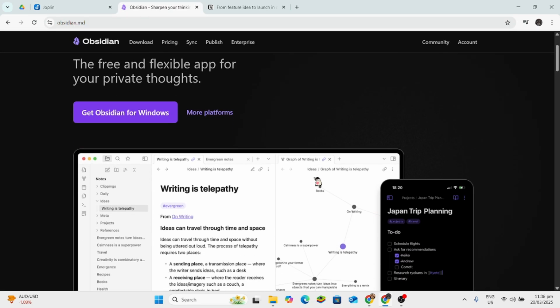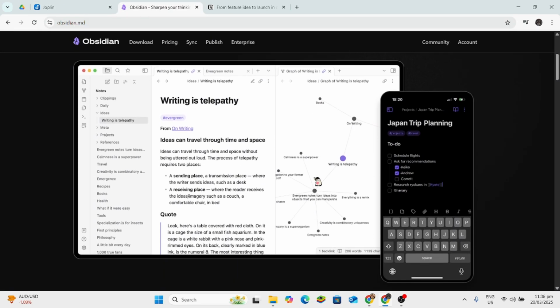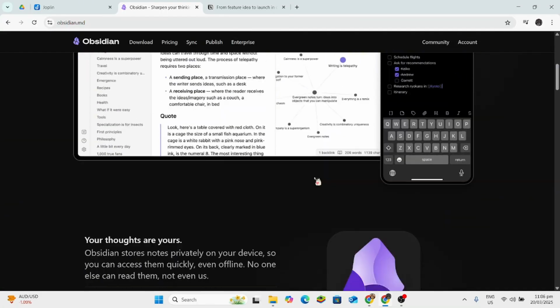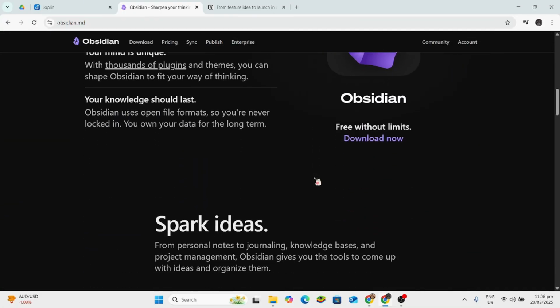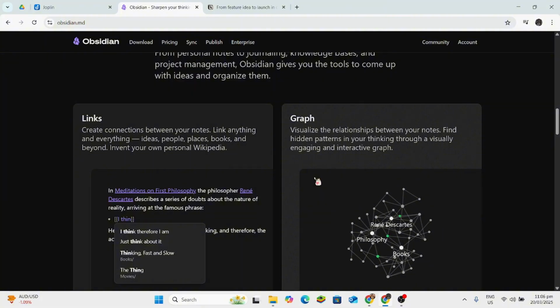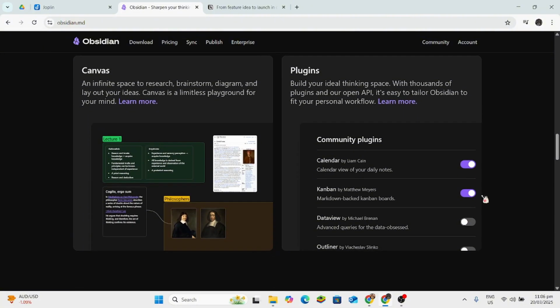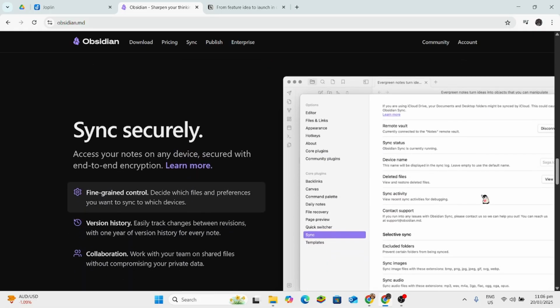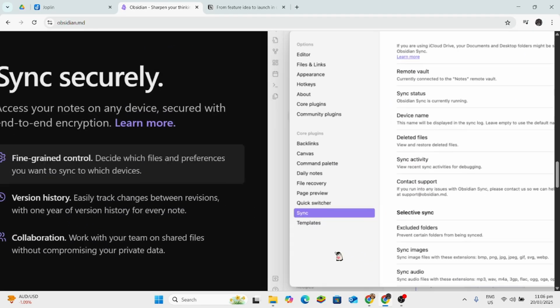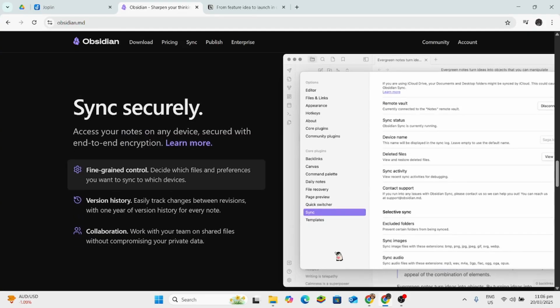While Obsidian focuses on local-first storage and knowledge graph visualization. The pros of it are the bidirectional linking, extensive plugins, and visual graph representation. The cons of it are the learning curve and reliance on plugins for advanced features.